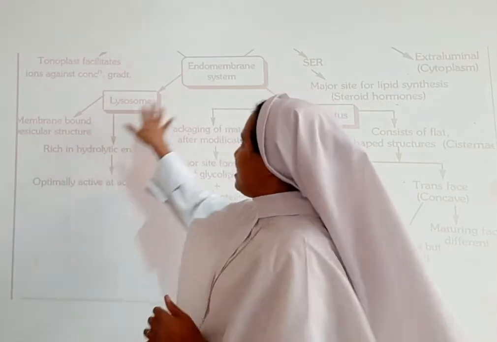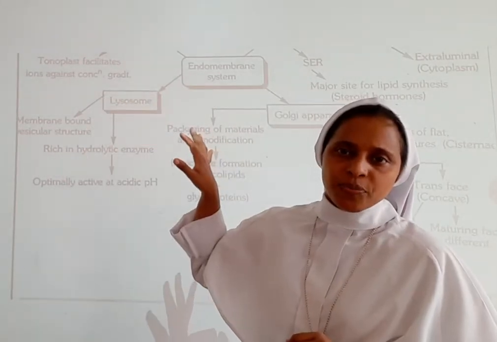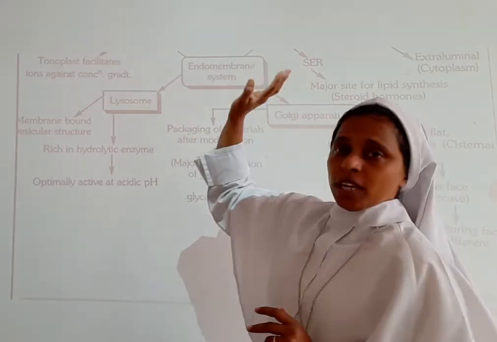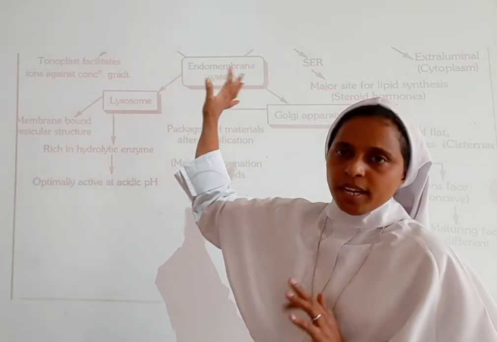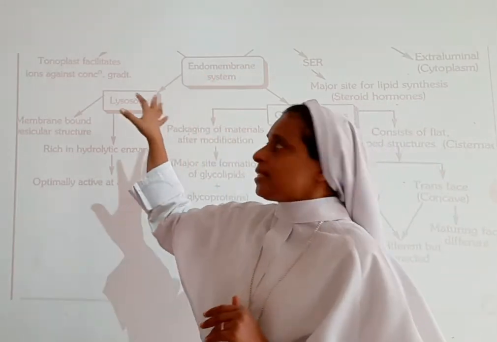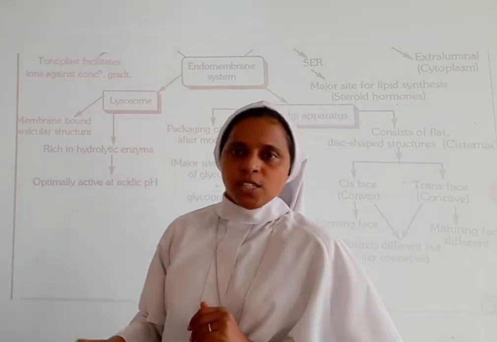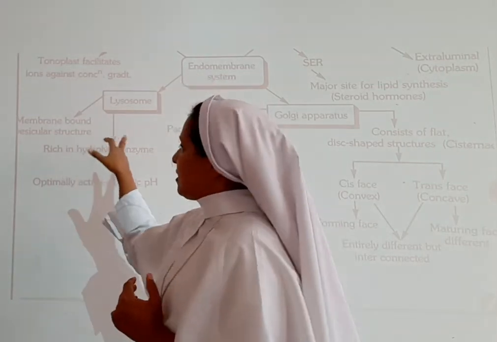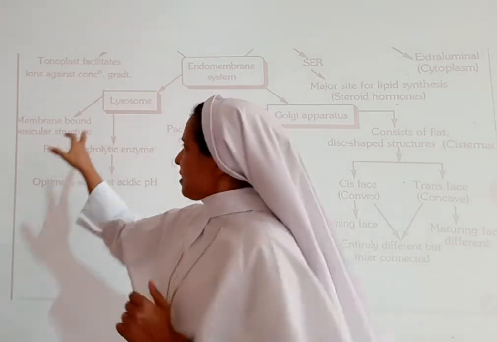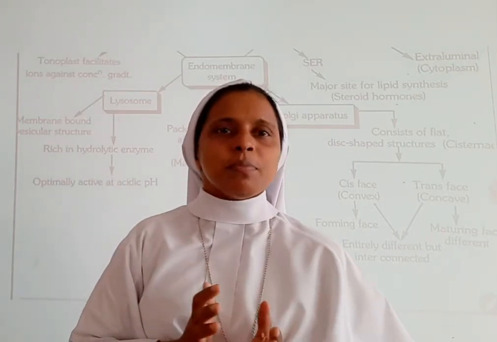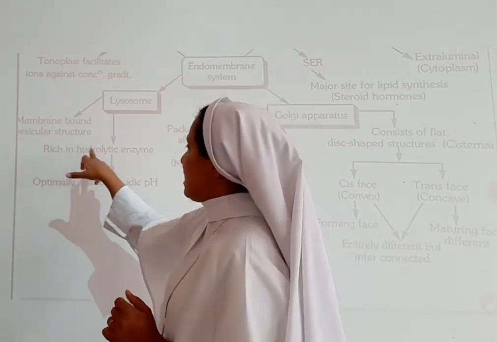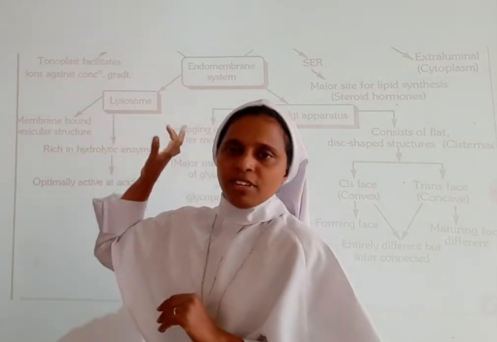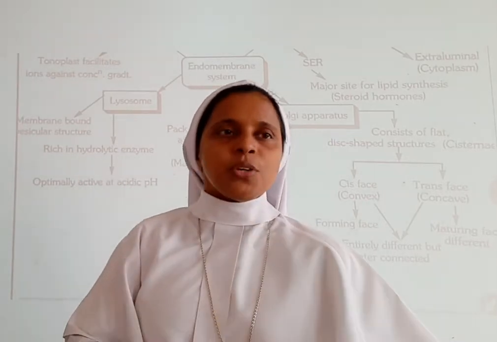So in the endomembrane system, now let us learn about the lysosome. In the endomembrane system we have learned about the smooth and rough endoplasmic reticulum, then the Golgi apparatus. Then we are moving towards the lysosome. Which organelle is rich in hydrolytic enzymes? That is lysosome. Lysosomes are rich in hydrolytic enzymes. It is often asked: the hydrolytic enzyme is present in which organelle? That is lysosome. You have to write lysosome.